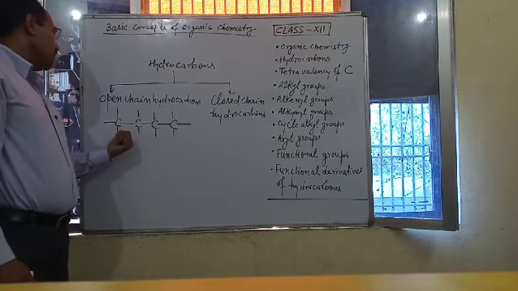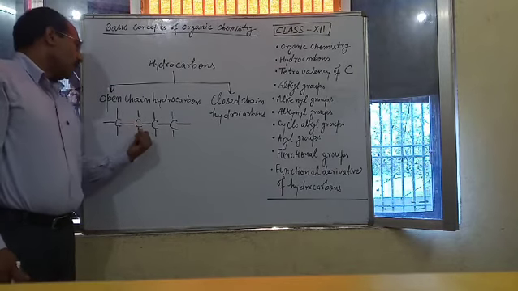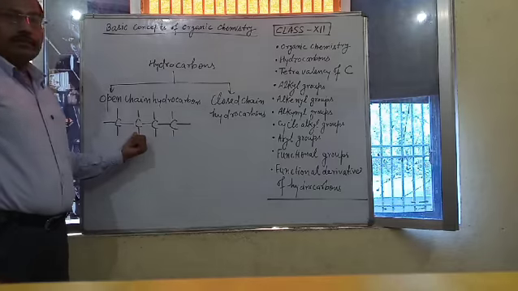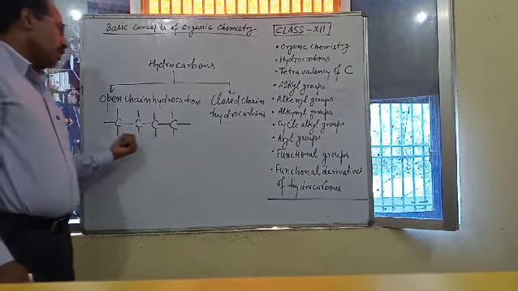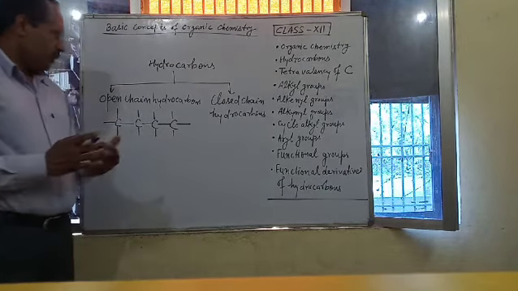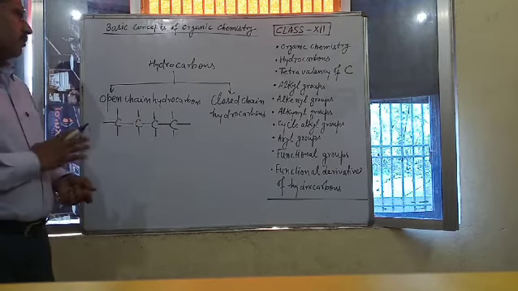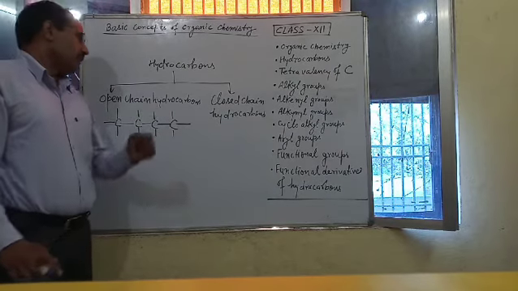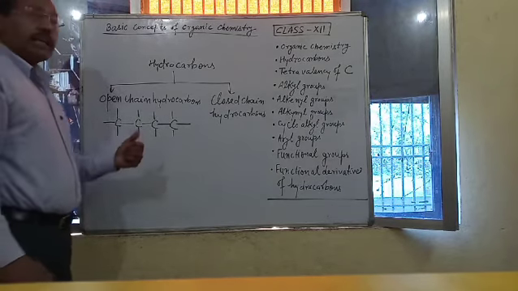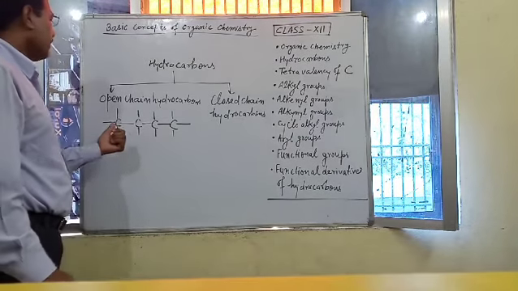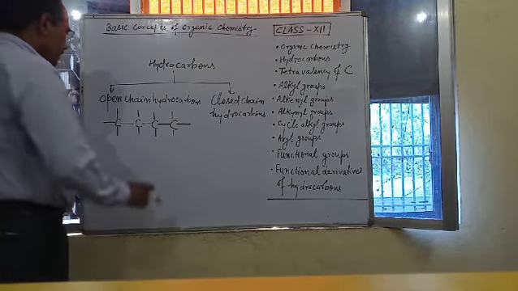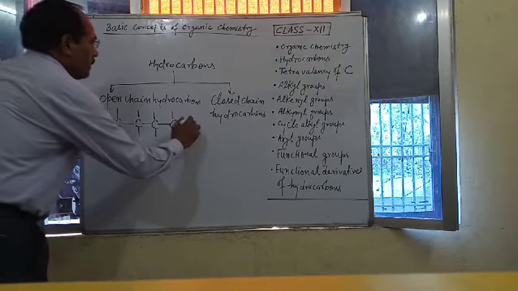So due to small size and high bond dissociation energy, carbon forms straight chain, branch chain, very long chain, cyclic chain. This is called its catenating property or catenating power. This is straight chain of carbon atom.